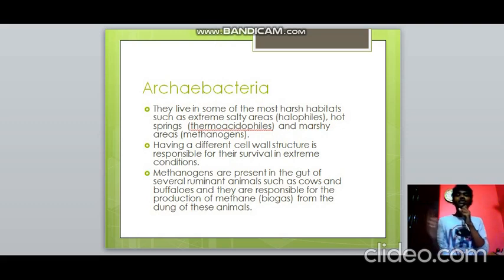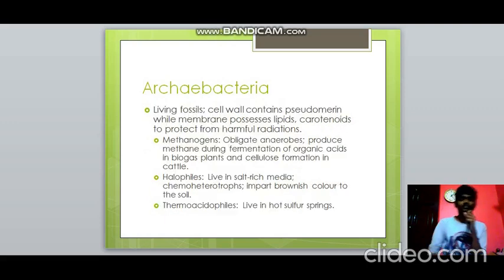Also, the methanogens which are present in the gut of ruminants like cows and buffaloes are responsible for the production of methane, a biogas which is very useful in several fields. This biogas is actually obtained from the dung of these animals. They are living fossils, and the cell wall contains pseudomurein, and the membrane possesses lipids and carotenoids to protect it from harmful radiations. All these are responsible for it surviving in very harsh conditions.